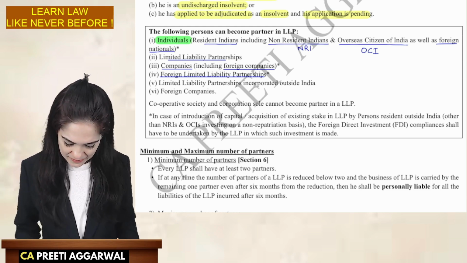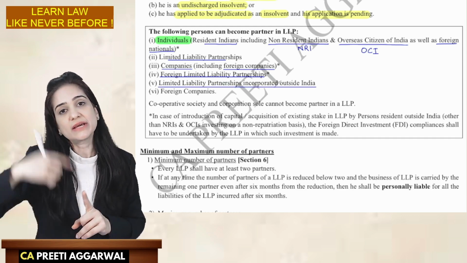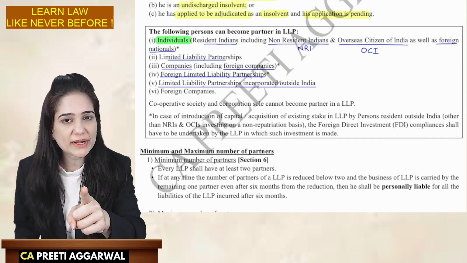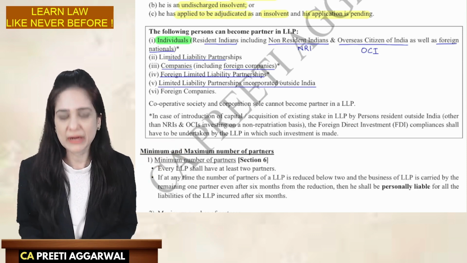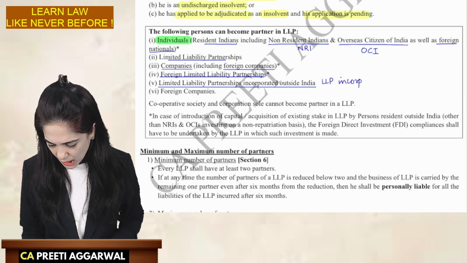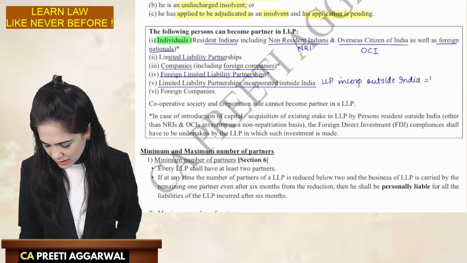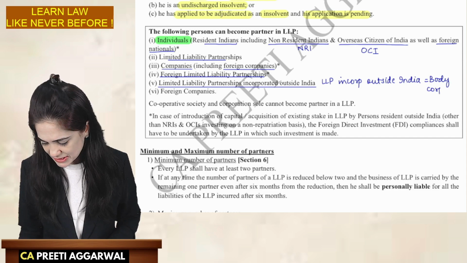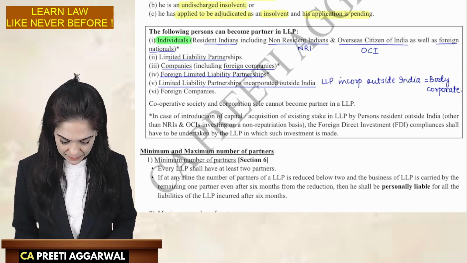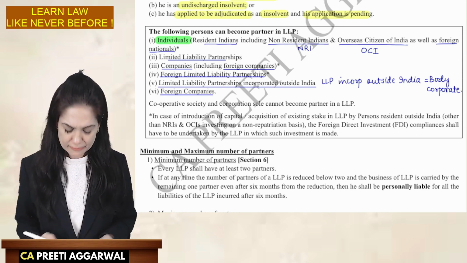We had discussed this. Limited liability partnerships incorporated outside India, it is incorporated outside India, may not be having a place of business in India, but it is a body corporate capable of contracting. It can become a partner. So, LLP incorporated outside India is a body corporate. And we had just studied that a body corporate can become a partner in LLP. Foreign companies, okay, foreign companies, they can become partner.